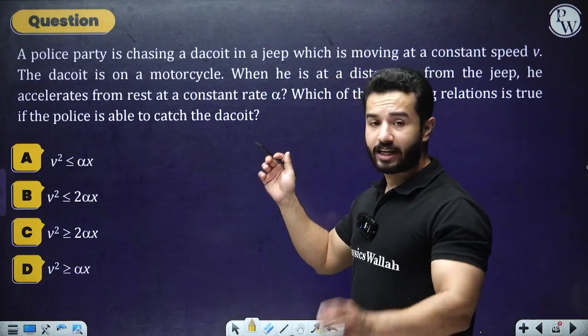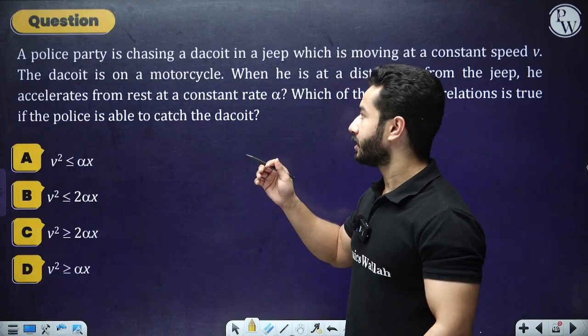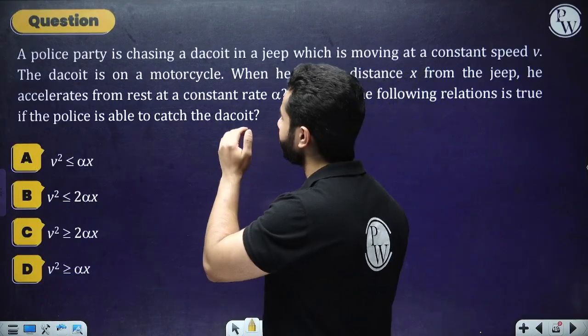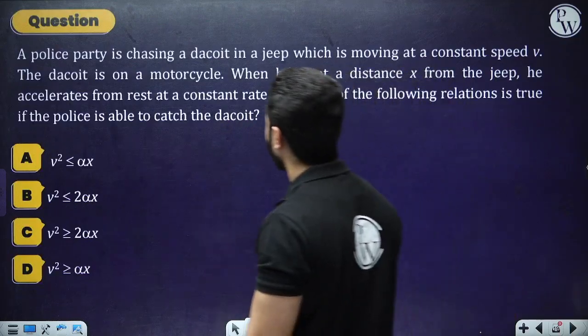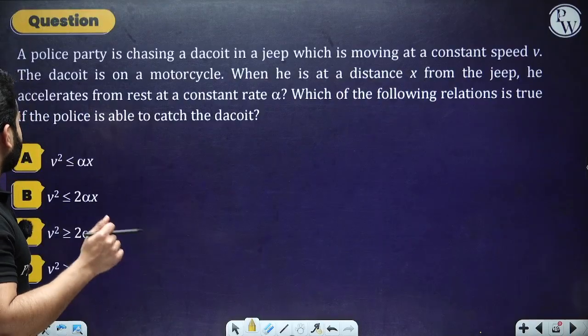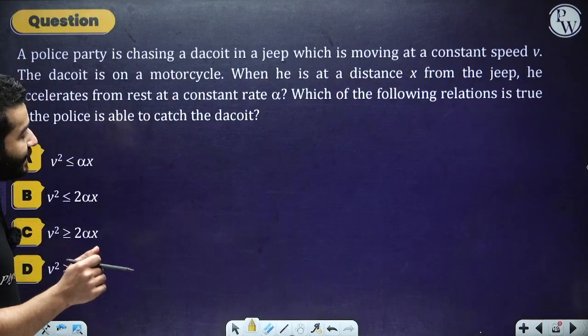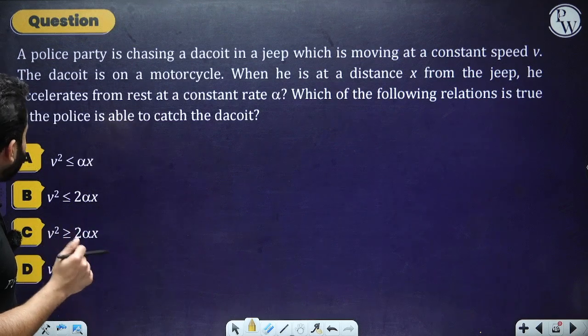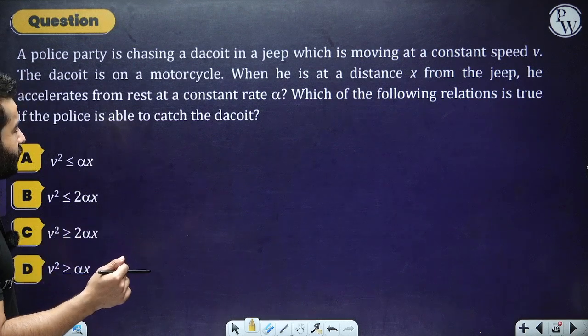The question says, again you're going to solve it on your own, then we are going to discuss it. The question says a police party is chasing a dacoit in a jeep which is moving at a constant speed v. The dacoit is on a motorcycle. When he is at a distance x from the jeep, he accelerates from rest at a constant rate alpha.